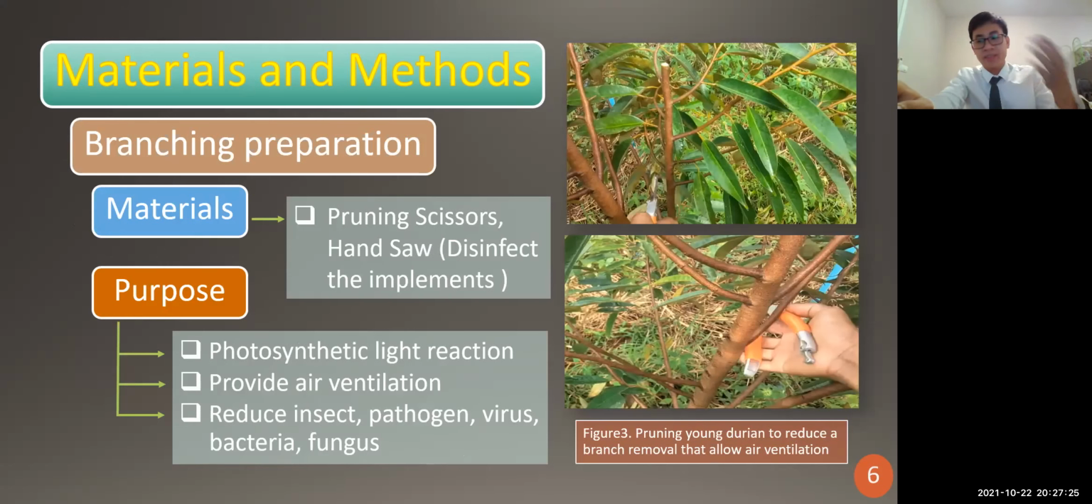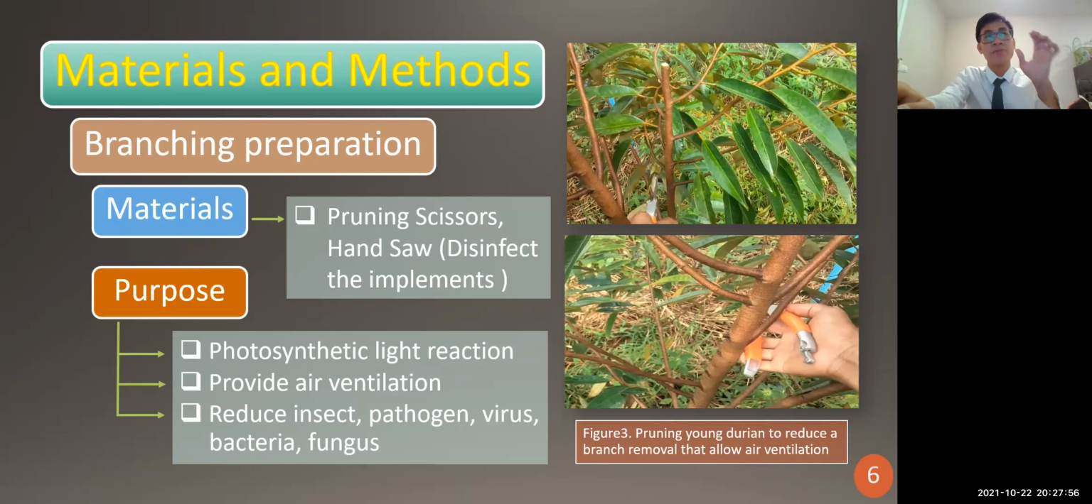And after 6 months, we have to do the branching preparations, or branch architecture. The most important materials are pruning scissors or a handsaw, and make sure those implements are disinfected or clean, to keep them from being contaminated by bacteria, viruses, or pathogens.